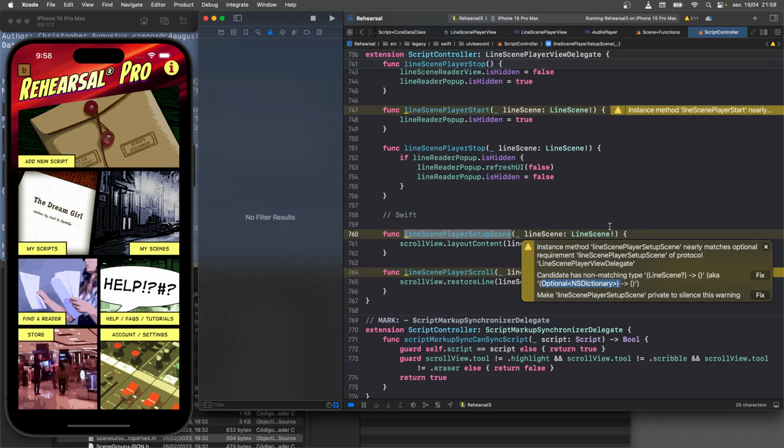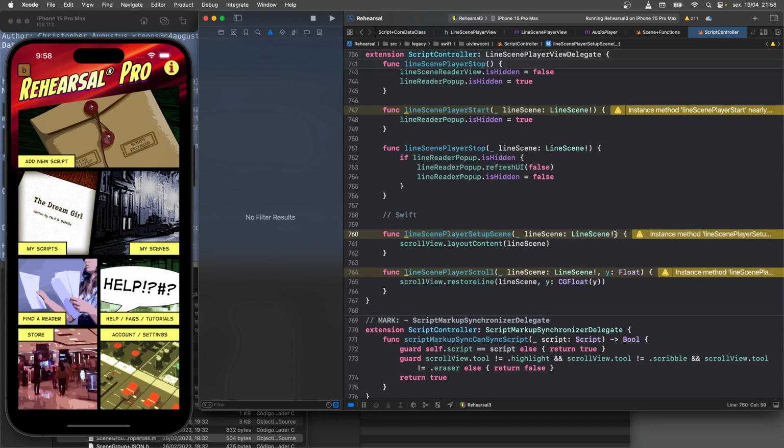I understand that the question mark is the optional. What I didn't realize was that the exclamation point also turns this into an optional, but as an added benefit, it automatically unwraps when you reference it, meaning you don't have to say if let, if it's not null, then I can reference it.